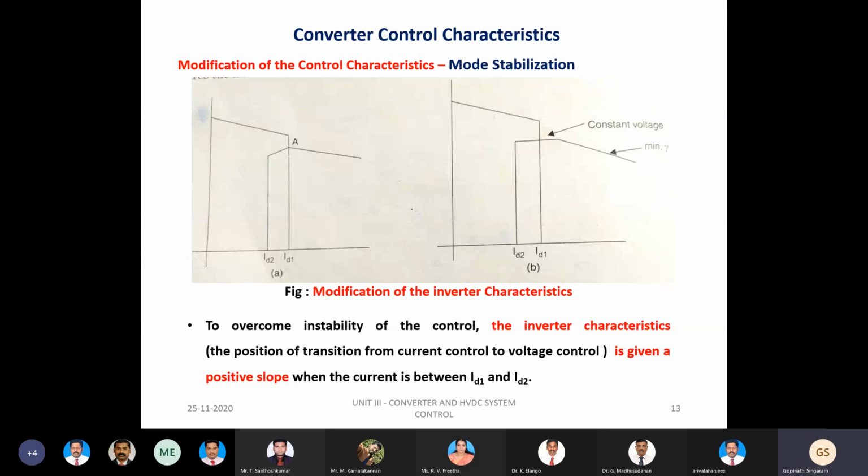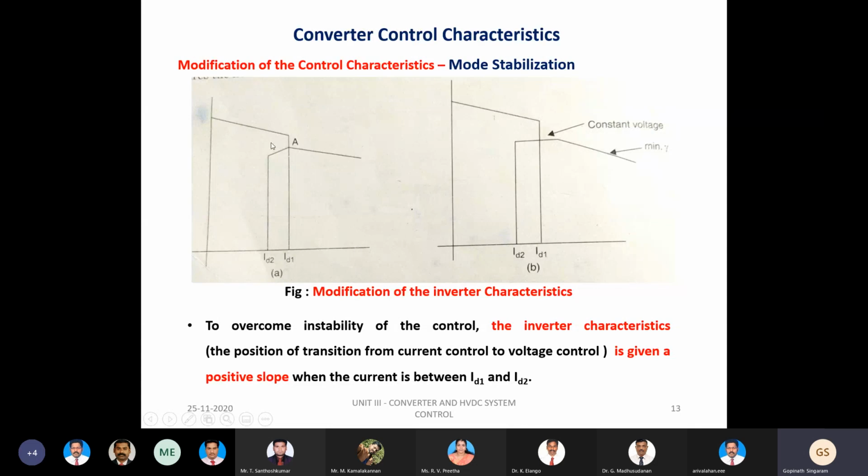Or otherwise, we have to maintain a constant voltage between these current limits. Either we maintain a positive slope or we go with a constant voltage between these two current limits. Then we can overcome this instability of control. So how can this be possible?